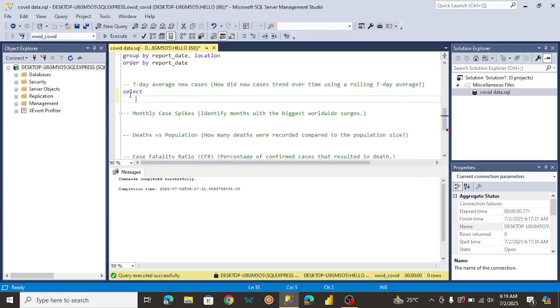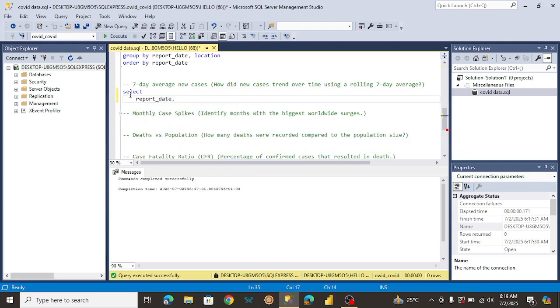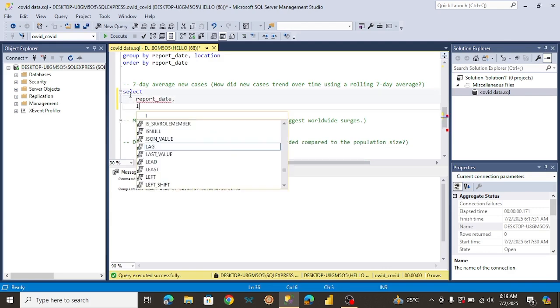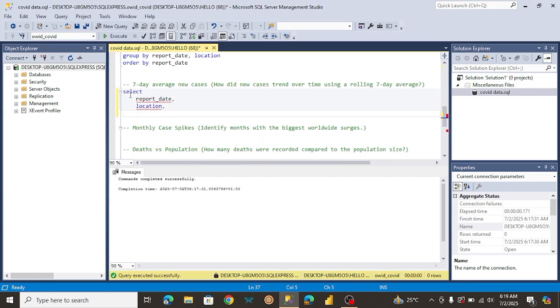But first, let me select the dates, I think we're going to need them to determine this. After the date, we're also going to need probably the location. A window function is similar to a group by, but it performs row by row calculations. It scans all the rows in a particular column, then performs calculations for those rows one by one. So what we want to do now is determine the average of new cases.